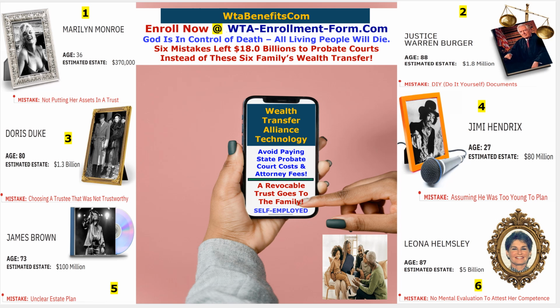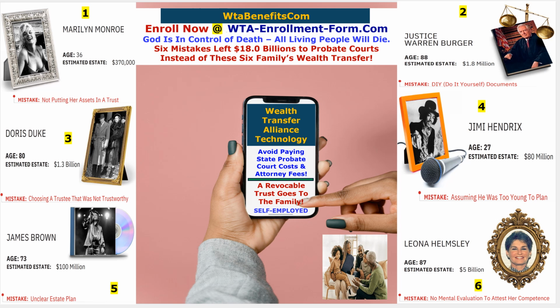You know James Brown is still on TV and radio because his records are still being played. He has radio stations that are still functioning, and he left $100 million in the probate court. His radio stations are still functioning, but it's still in probate, and they can't get out of probate. So the probate court is still making money off of James Brown's legacy, if you can understand what I'm saying.